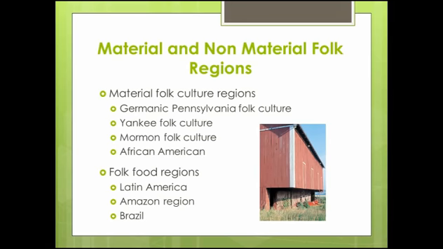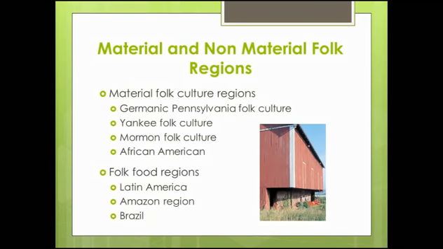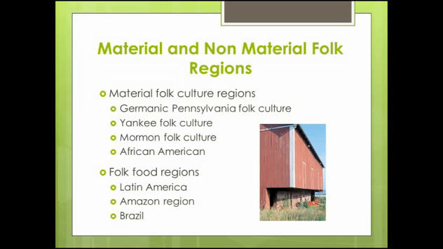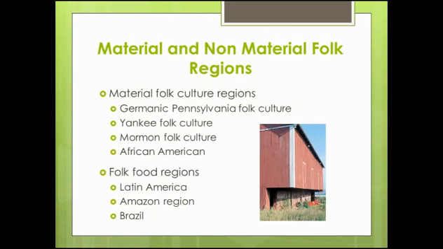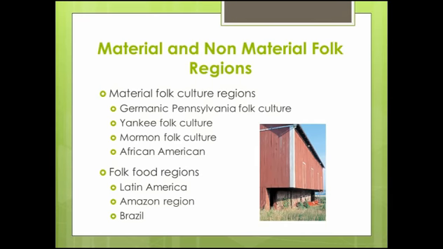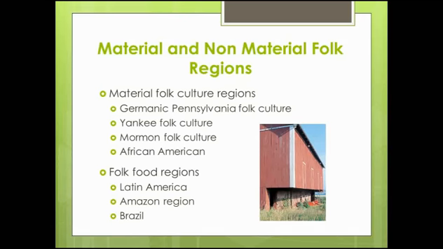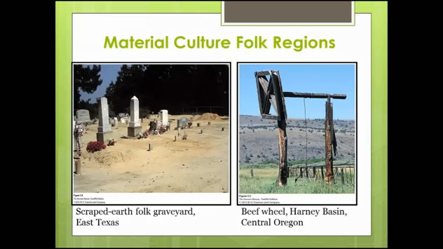So examples of folk food regions could be the Latin American food region, which goes by chili pepper, maize tortillas, etc. The Caribbean food region goes by rice and bean dishes and various rum drinks. The Amazonian region goes by monkey and caiman food. Brazilian could be distinguished by couscous, which is cooked grain, and sugarcane brandy. This slide shows the scraped earth folk graveyard of African American culture on the left side, and the right picture shows a beef wheel in central Oregon, which is used during butchering of animals.